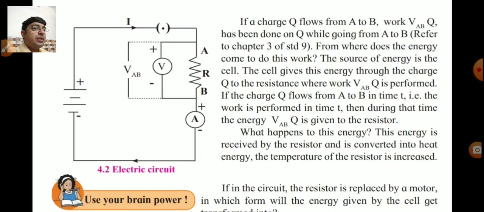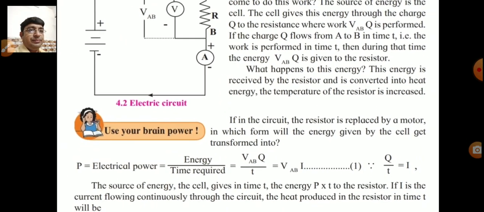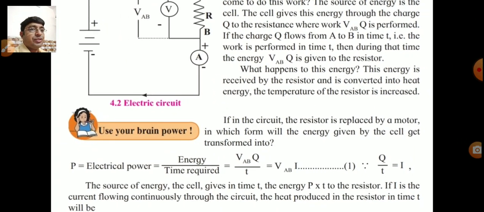So what happened to this energy? This energy is received by the resistor and is converted into heat energy. The temperature of the resistor is increased. So this is one activity given here. Next question given for us, use your brain power.